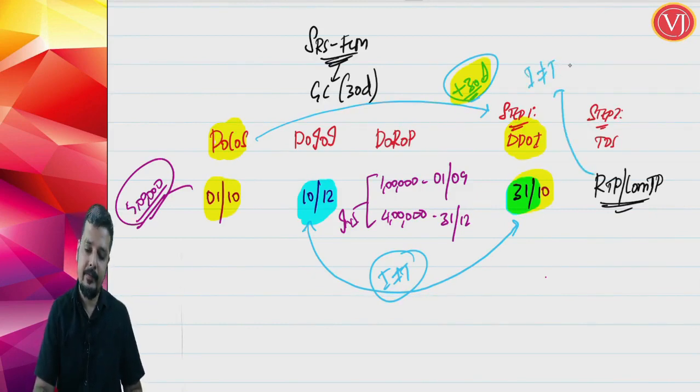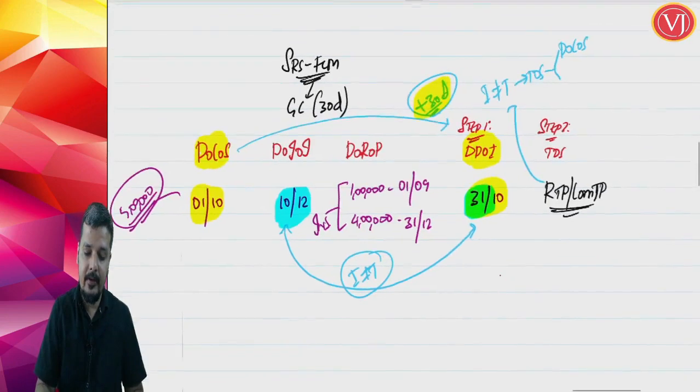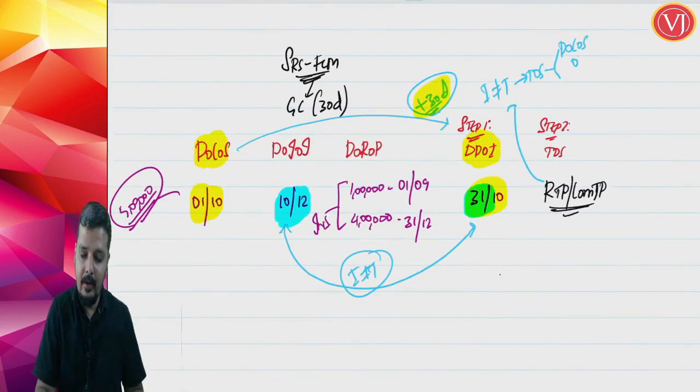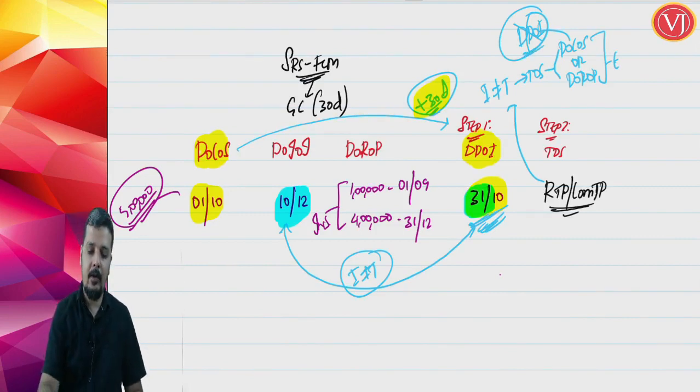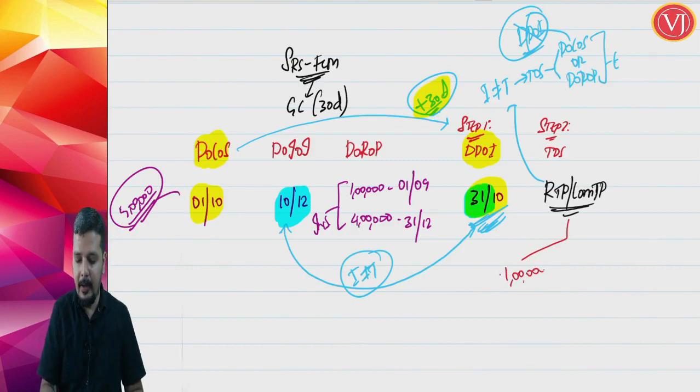The time of supply is not the due date of invoice. It is the date of completion of service or date of receipt of payment, whichever is earlier. So here you are not focusing on due date of invoice, though you have it calculated. You will find the answer separately for 1 lakh, because payment is received in installments, and separately for 4 lakhs.